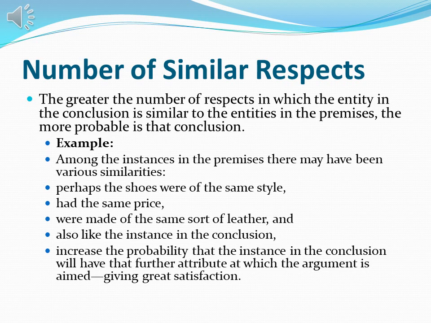For example, among the instances in the premises, there may have been various similarities. Perhaps the shoes were of the same style, had the same price, were made from the same sort of leather, and also for all the instances in the conclusion. This increases the probability that the instance in the conclusion will have the further attribute at which the argument is aimed, giving greater satisfaction. So if the number of similar attributes of two products is greater, the next will have a stronger argument that we can have satisfaction in buying those kinds of shoes.